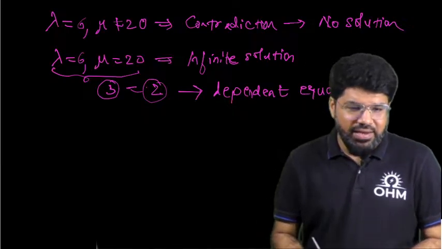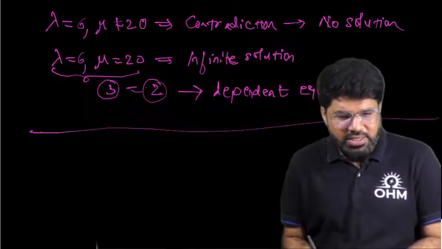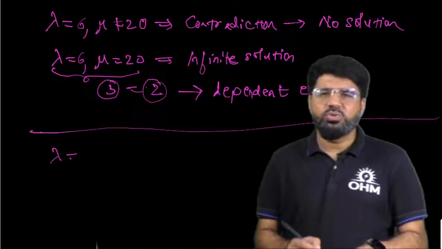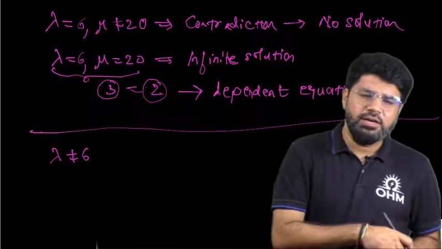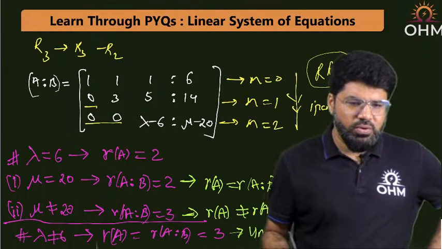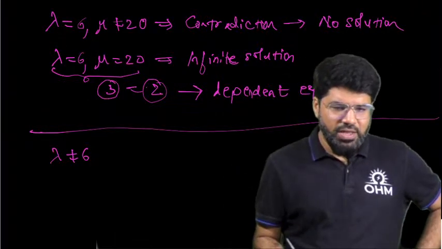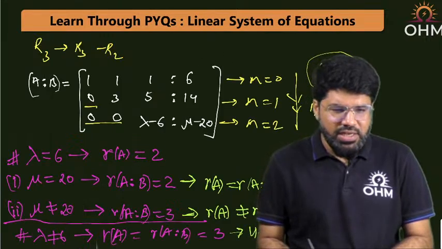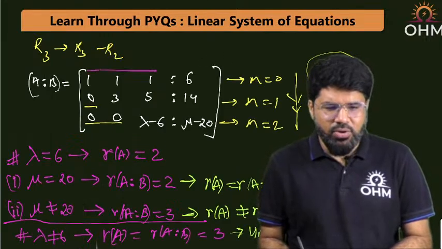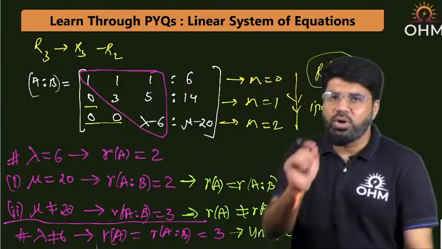Then the third condition: lambda not equal to 6. What is going to happen? If you see this structure, if lambda is not equal to 6, look into the A matrix. A is now an upper triangular matrix. What is the determinant of A?